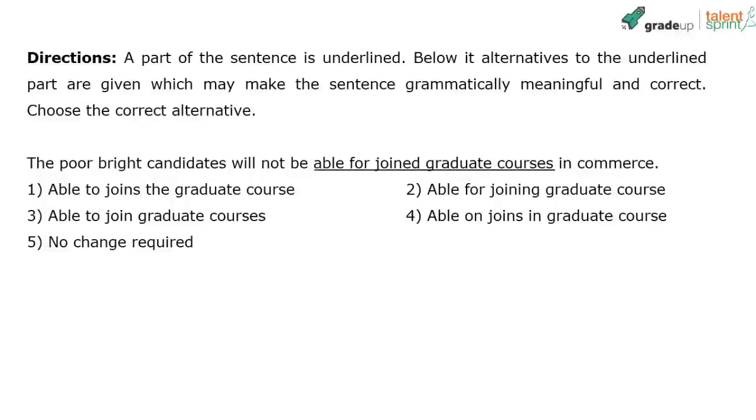The poor bright candidates will not be able for joined graduate courses in commerce. This is an easy one. Because you have "able," one is able to do something or one is not able to do something. So obviously the only option that gives us that correctly is "able to join," option 3. This is an easy one, right? You are able to do something.